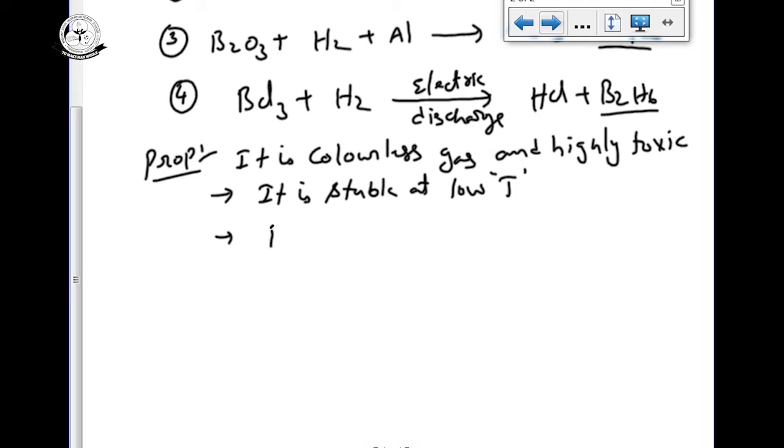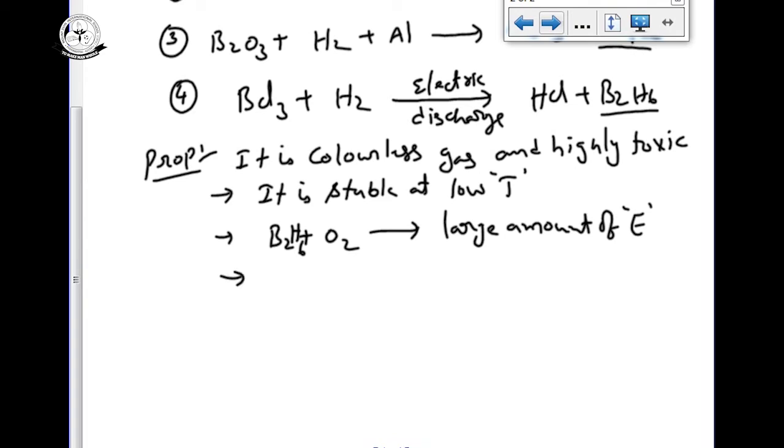Diborane, B2H6, reacts with oxygen to give a large amount of energy. Diborane is also a gas. On combustion, the reaction with oxygen forms a large amount of energy. At high temperature, what happens?